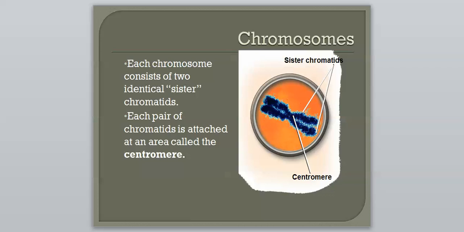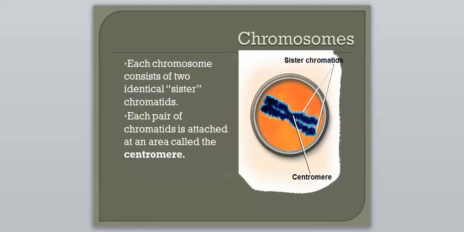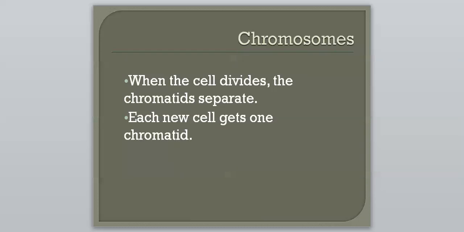So then we're going to look at what happens to this chromosome when the cell divides. So when the cell divides, the chromatids separate. Right here, it's not top and bottom, it's basically left and right that they're going to separate. They don't separate like chopping it down the middle. You have to chop it lengthwise. I guess hot dog versus hamburger is how I would explain it. So when the cell divides, they separate, and each new cell is going to get one chromatid. So that's half of those is going to go to a new cell.